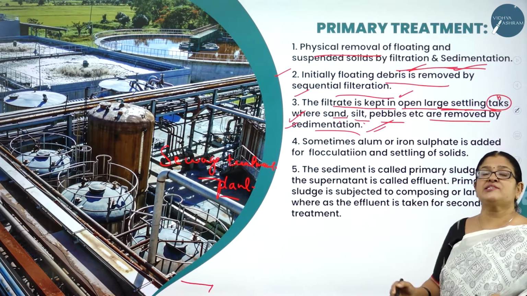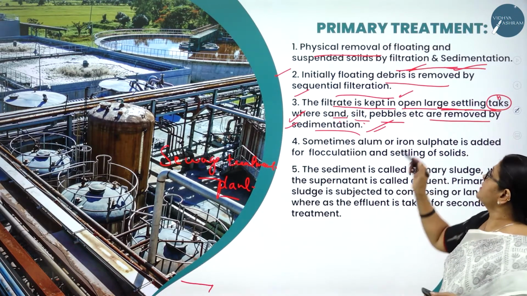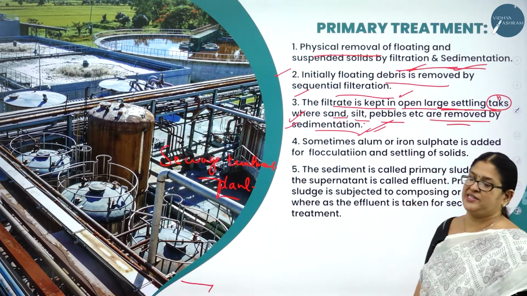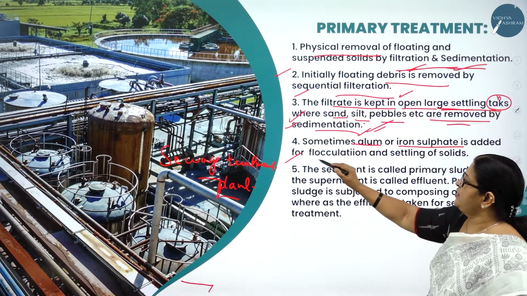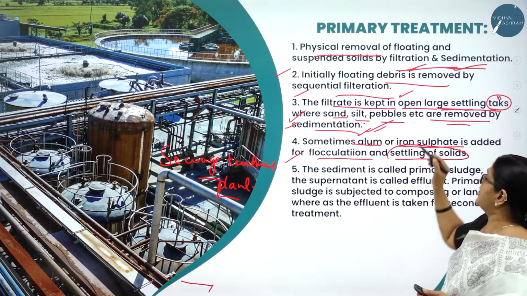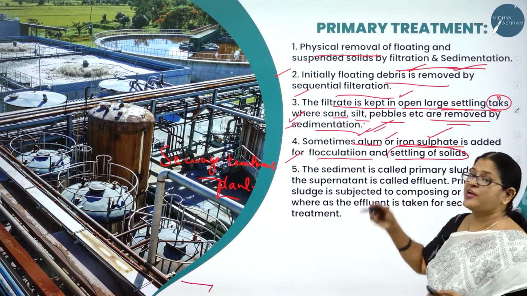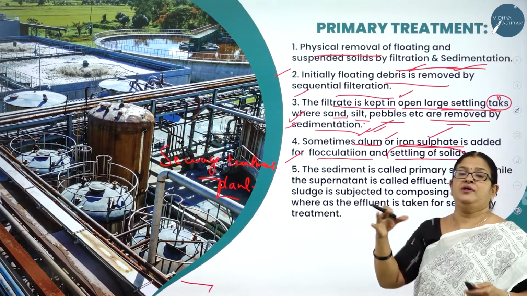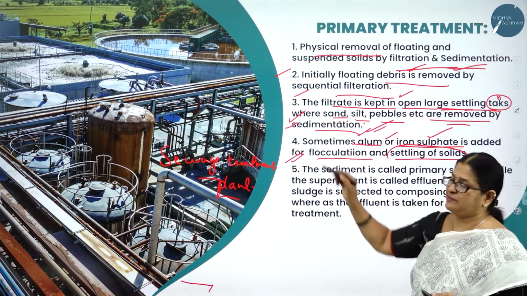Then the filtrate is kept in open tanks where sand, silt, pebbles, etc. are removed by sedimentation. Next, sometimes even alum or iron sulfate is added for flocculation and settling of solids. So sometimes chemicals like alum or iron sulfate are added for flocculation, for all the particles to settle down for sedimentation.